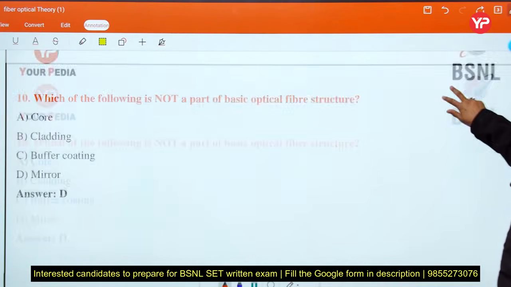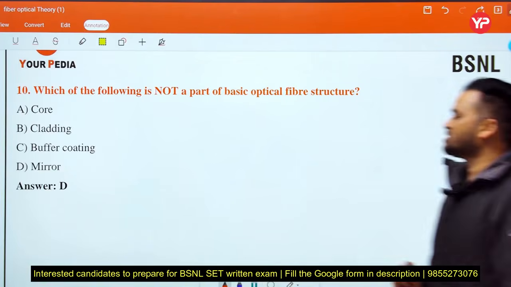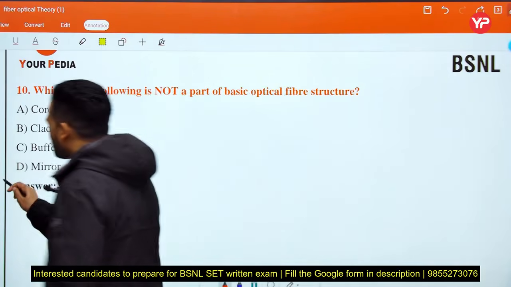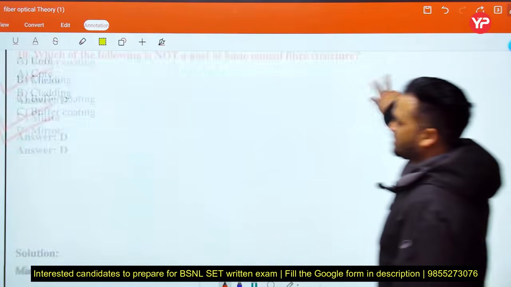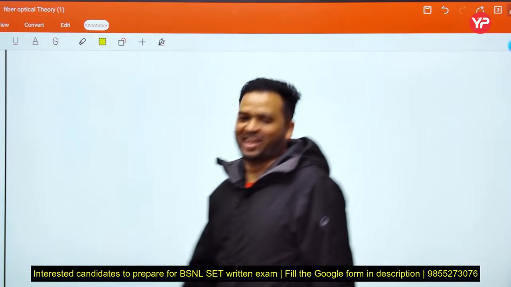Next, which of the following is not a part of the basic optical fiber structure? Core, yes, this is part of OFC. Cladding, yes. Buffer coating, yes. Mirror is not a part of OFC. Okay, this is all about the lecture.